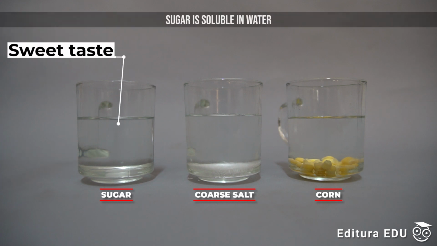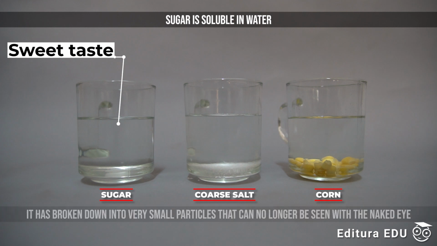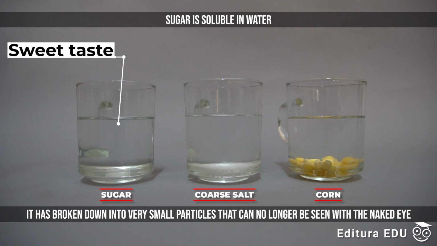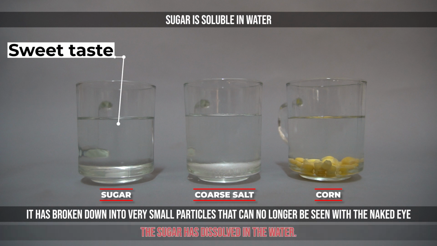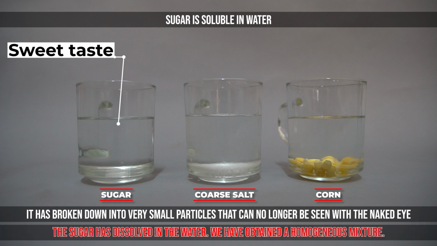Since sugar is soluble in water, it has broken down into very small particles that can no longer be seen with the naked eye. We say that the sugar has dissolved in the water and we have obtained a homogeneous mixture, that is, a uniform composition of water and sugar.